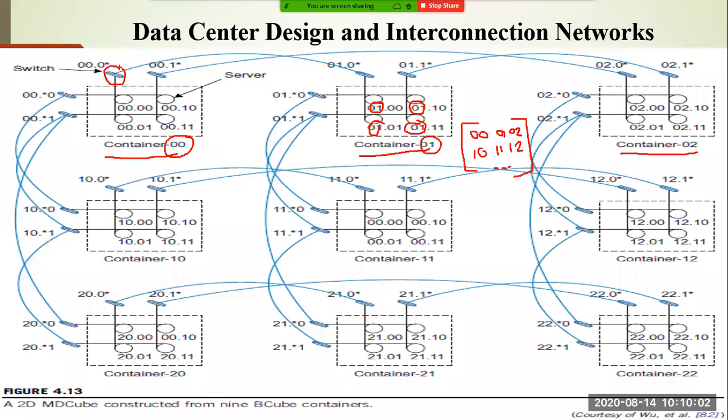So they are organized in such a fashion that if there is a link failure, for example, if this link has failed, you have to ensure that this container can still communicate with the other container even when a link failure occurs. That means it should be fault tolerant. So again, I am repeating, this MD cube is formed by using 9 B cubes. So 9 B cubes we used for building a particular MD cube. You can go for any number of B cubes to construct the MD cube as well.